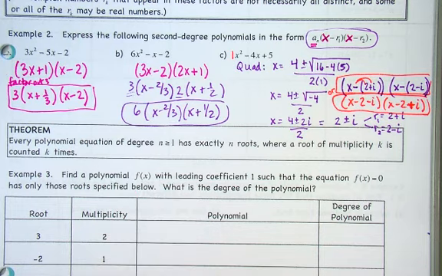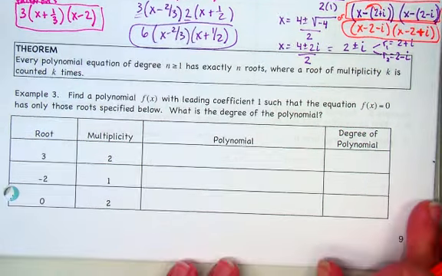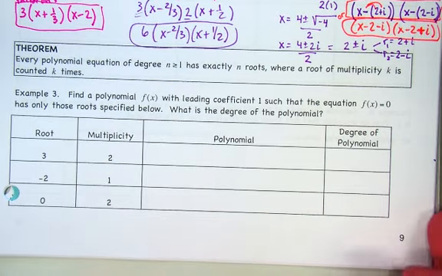We talked about this, right? Even if it's a multiplicity root, you would count the multiplicity to count each of those roots like 3 times or whatever it needs to be. Let me show you what I mean here. So for example 3, they want us to find a polynomial with a leading coefficient of 1 such that the equation f of x equals 0 has only those roots specified below.